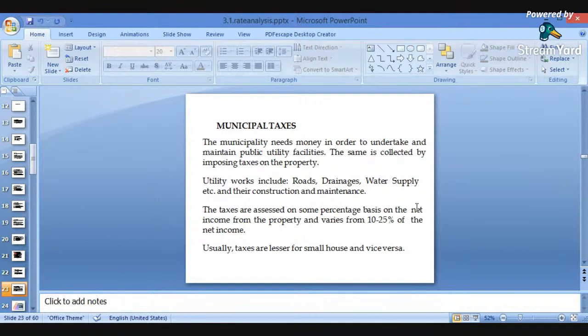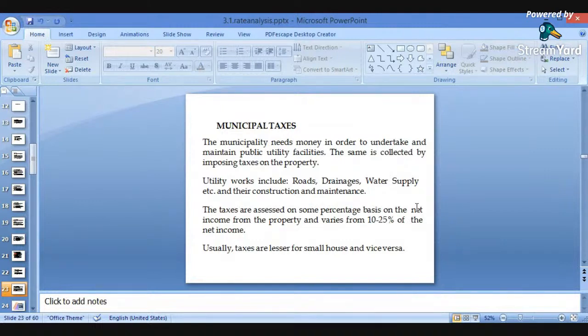The taxes are assessed on some percentage basis on the net income from the property and vary from 10 to 25% of the net income. So the assessed taxes will be dependent on the net income, what is the total income generated from the particular utility or particular amenity.